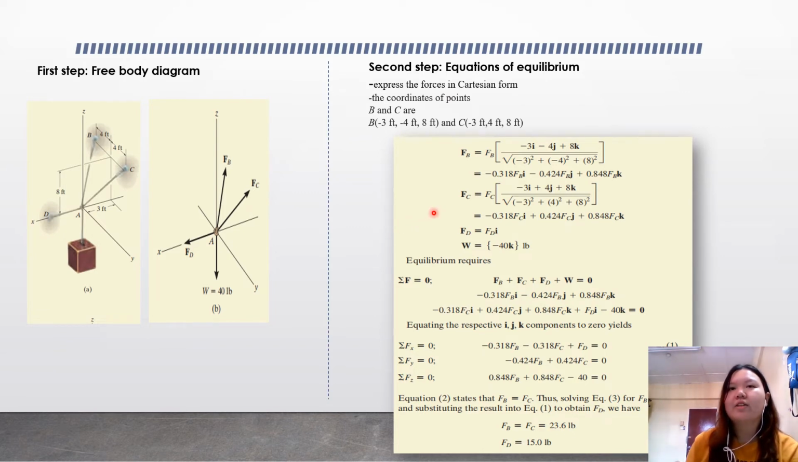So we have to insert the data into the formula, and then equilibrium requires the total forces equal to 0. So from the formula generated here, we have to compare it, equating the respective i, j, k components to 0. When we compare all these respective components, then we can find the answer. So FB equals FC equals 23.6 lb, and FC is 15.